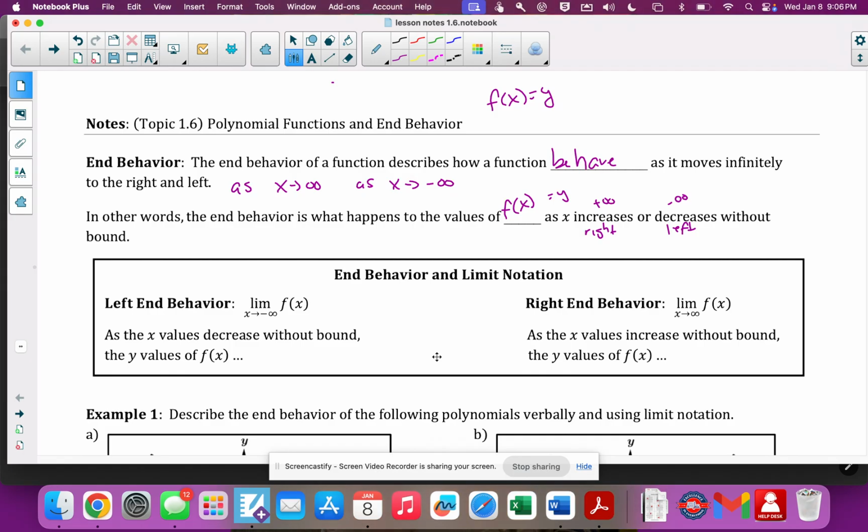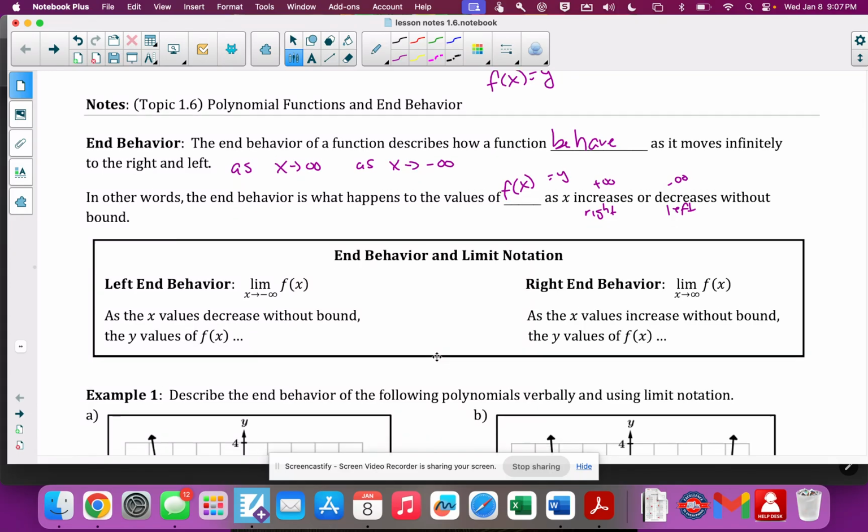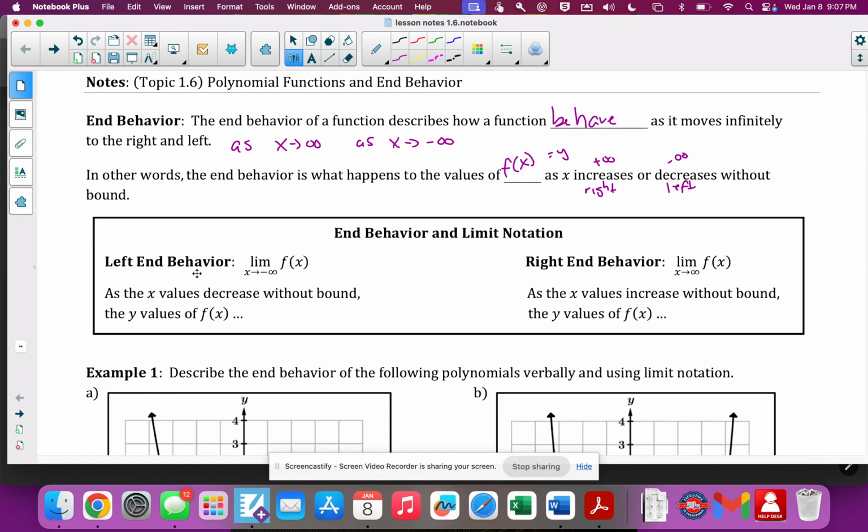These are called limits, okay? And again, with my students, as far as for polynomials and rationals, we talked about this. We did not do separate left and right bounds as far as limits. So this is going to be a little bit new as far as how it's written. So it makes sense if you read it. When we talked about limits before, it was the same thing as end behavior. The limit of f of x, so basically what is y doing as x goes toward negative infinity, right? So that's basically as it's going to the left.